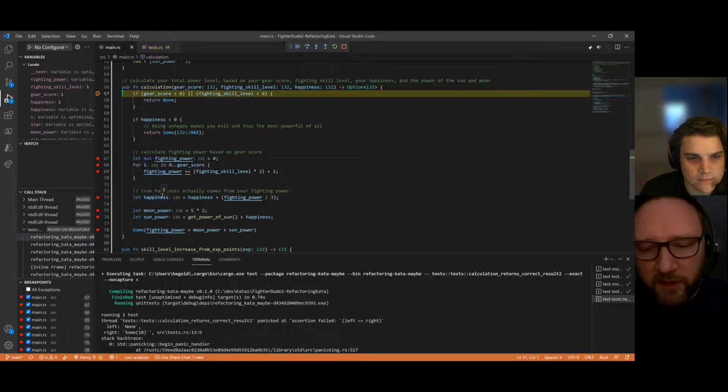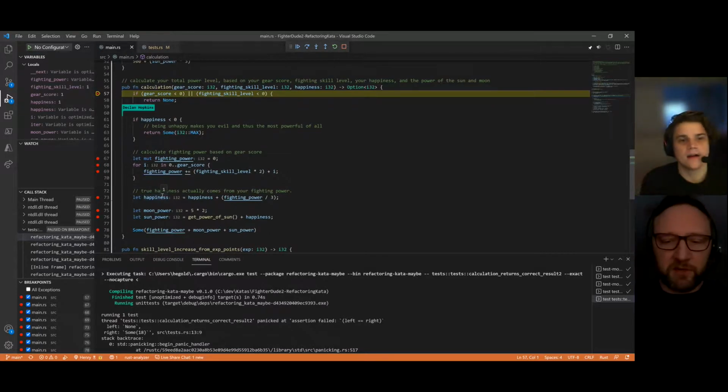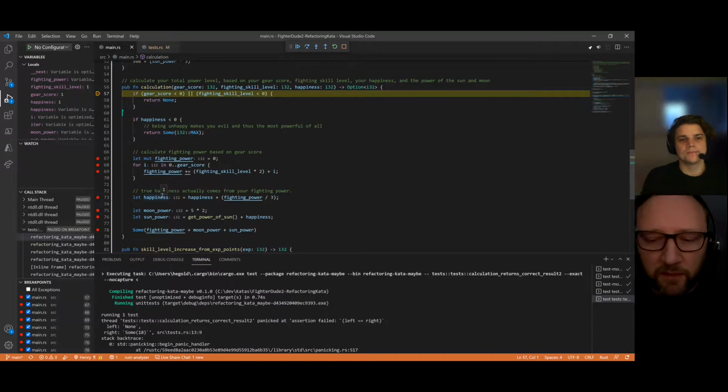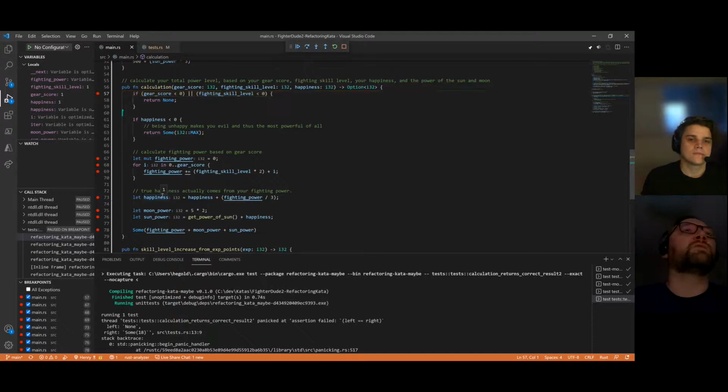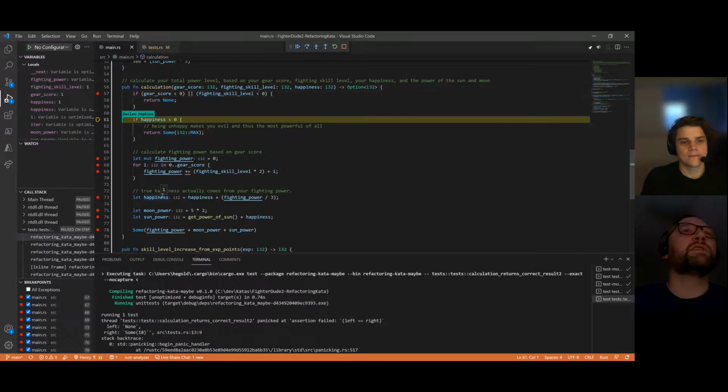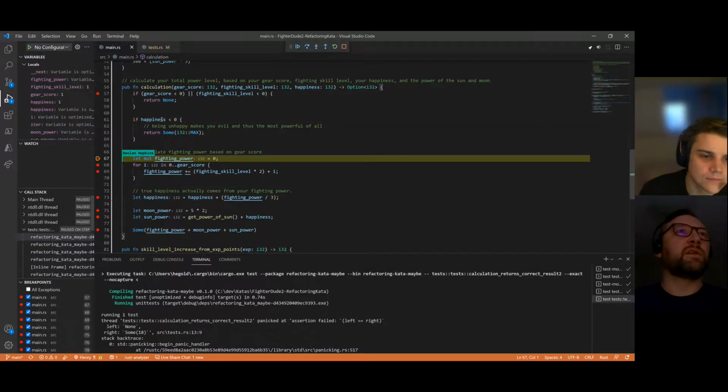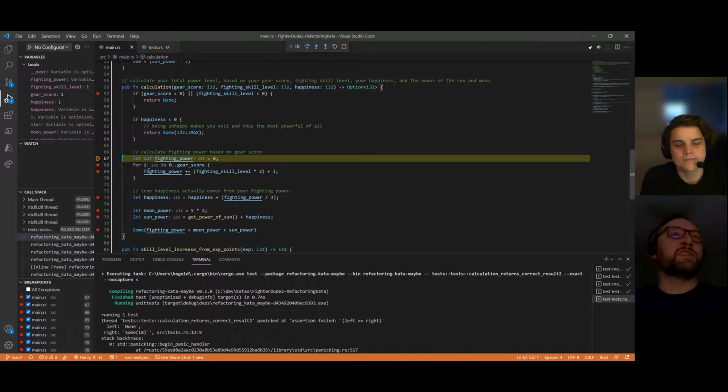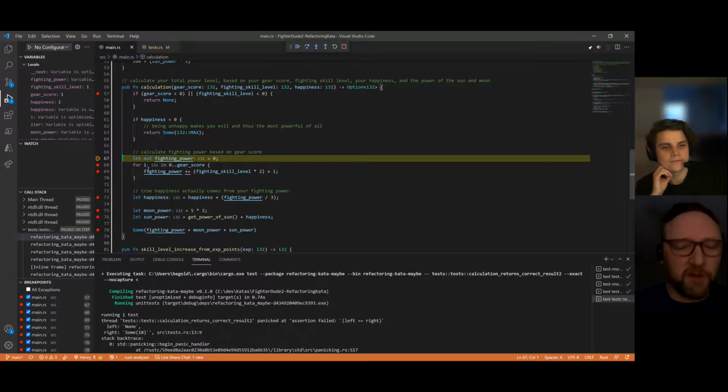Okay, so is it following along on your screen with this as well? Yep. Okay, cool. So we've got if gear score blah, we get past that. If happiness is less than 0, which it shouldn't be. It's 1 currently. Oh, maybe it hadn't compiled or something. Maybe I wasn't allowed to hit debug right then, because it does look like it is now into this. Okay. Yeah. So well, I'll just continue with our proceeding then.